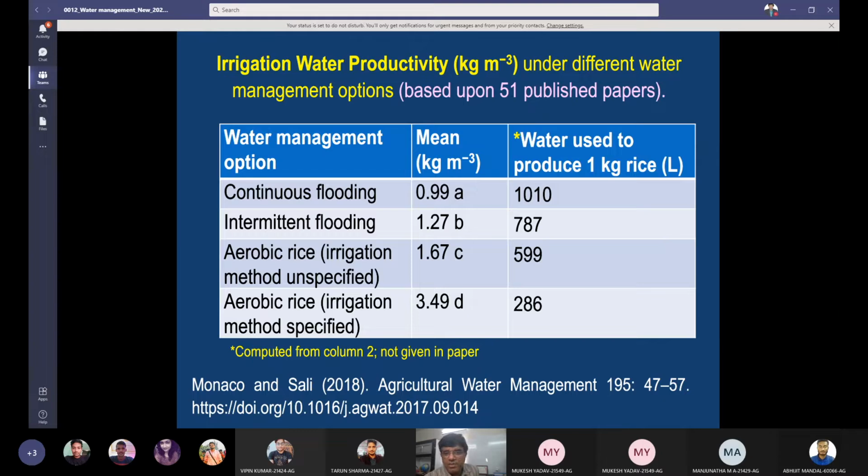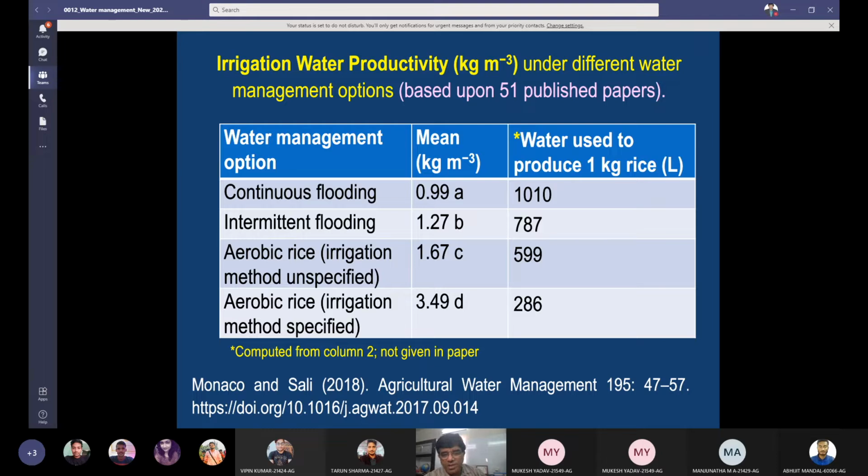Continuous flooding water productivity was lowest, just 0.99 kilogram per cubic meter of water. Per cubic meter of water means 1000 liters of water. So 1000 liters of water will give you 0.99, or 1 kg, of rice grain. This is a scientific study. And then intermittent flooding will give you 1.27 kilograms of rice by using 1000 liters of water. Aerobic rice, irrigation method unspecified.